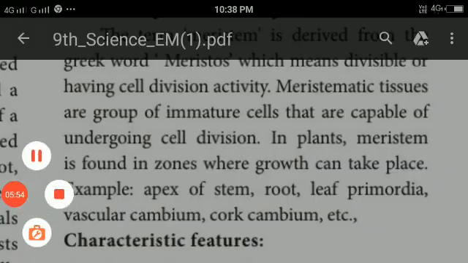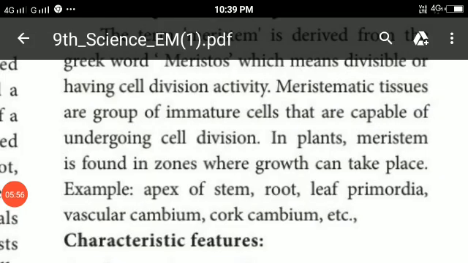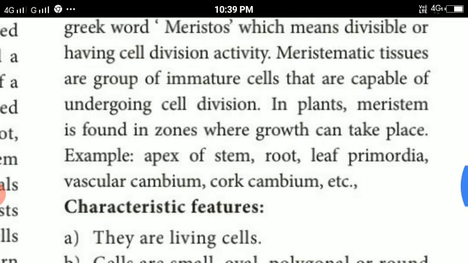Examples: apex of stem, root, leaf primordia or primordium. Primordium is the singular form. Primordia is where the leaves arise from the stem, and apical or apex is the tip of the stem and tip of the root.